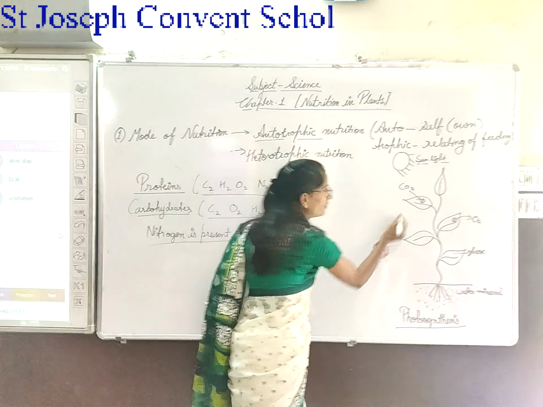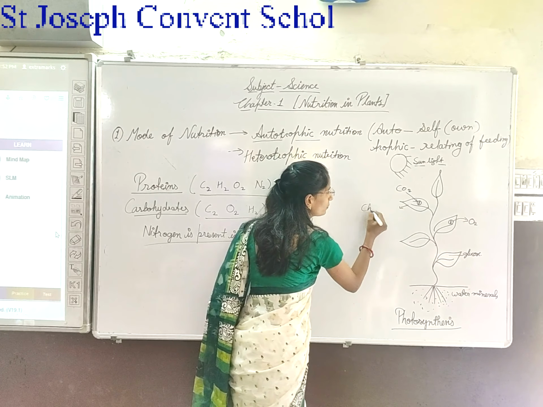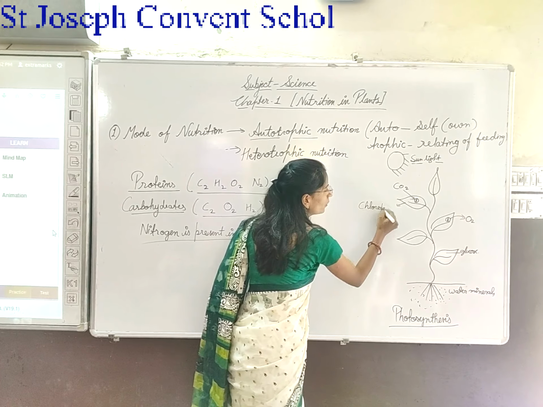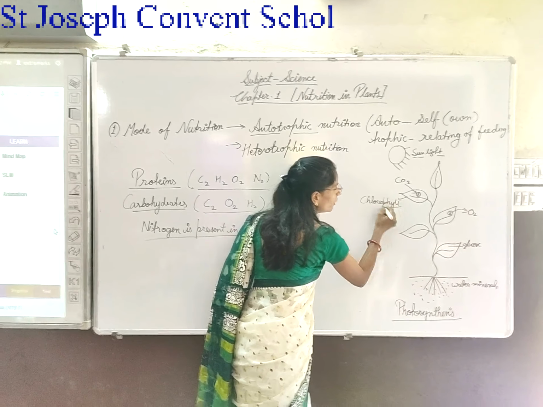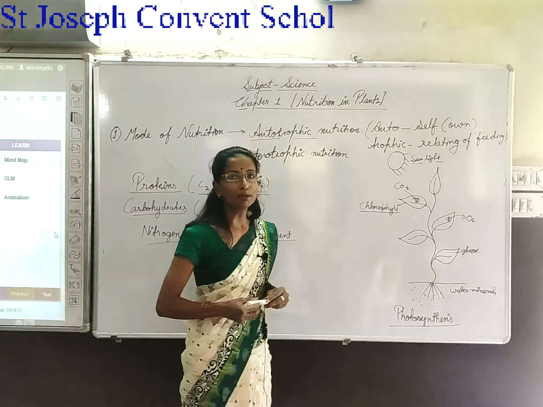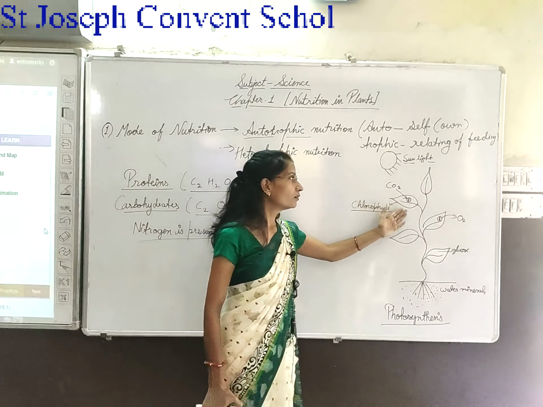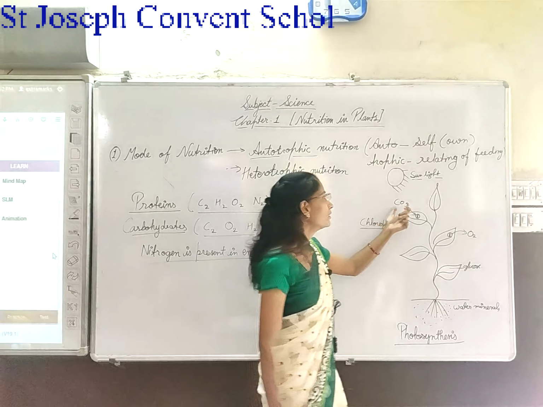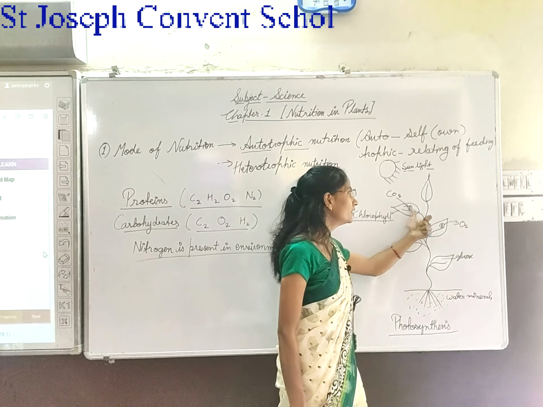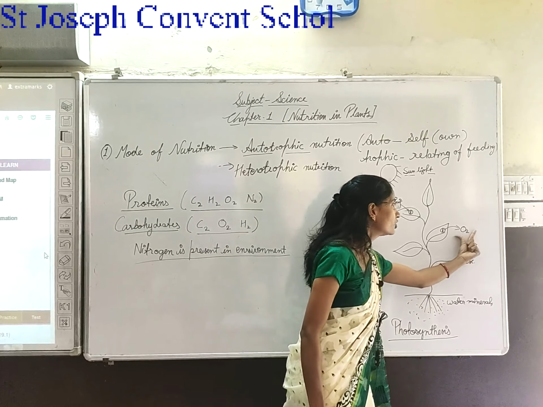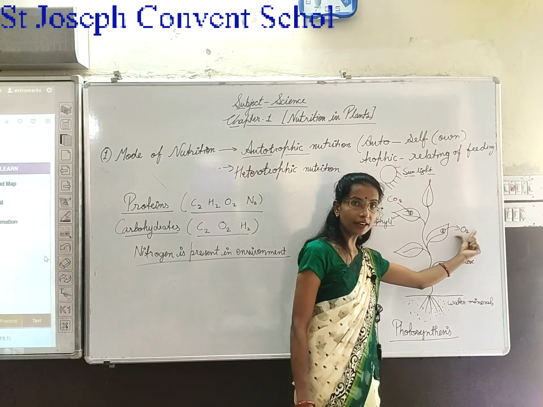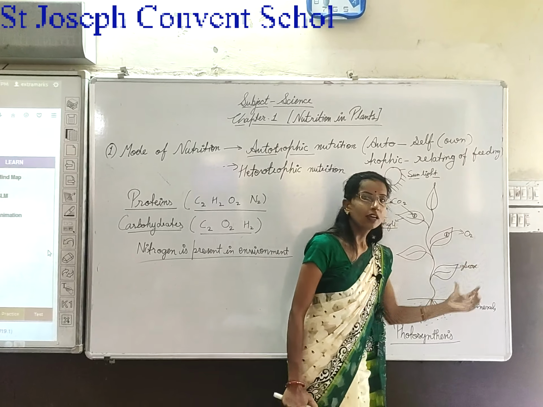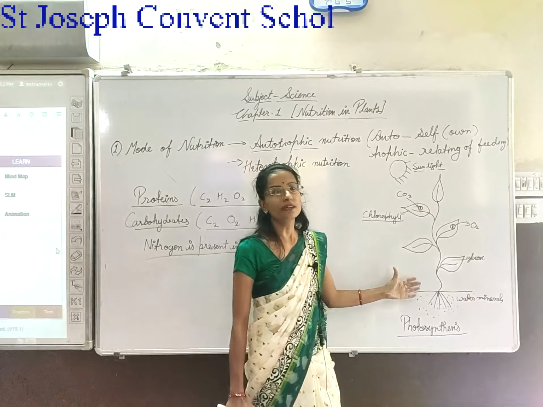Green leaves have chlorophyll, and this chlorophyll helps to capture sunlight, and the CO2 enters through the stomata and oxygen gets released.